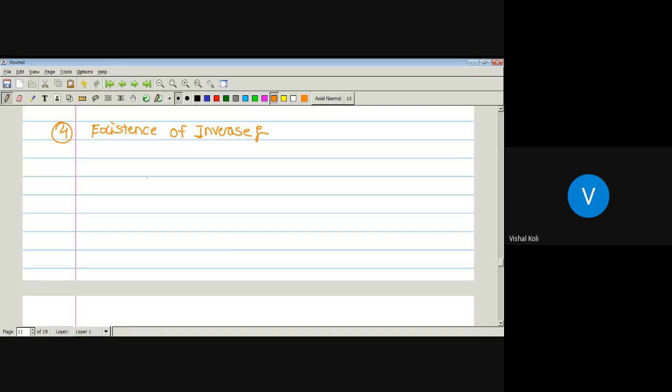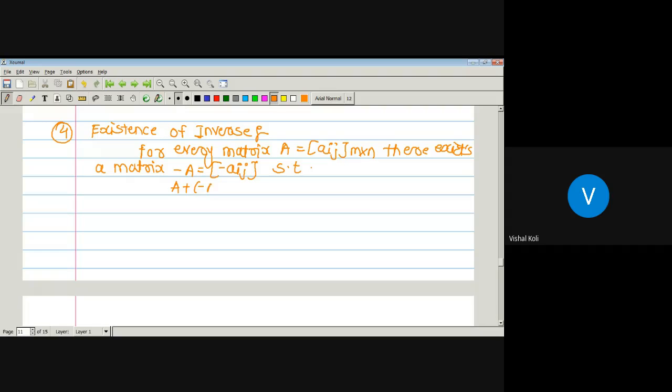For every matrix A equal to aij of order m by n, there exists a matrix minus A, which is equal to minus of aij, such that A plus minus A is equal to the identity matrix, which is equal to minus A plus A.